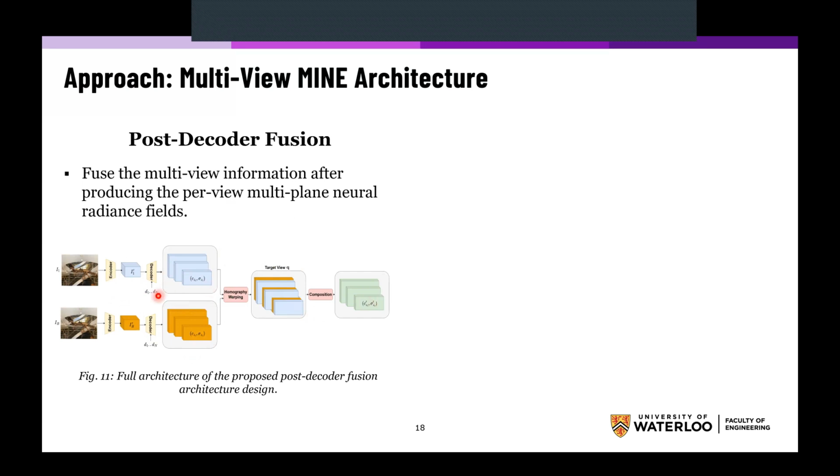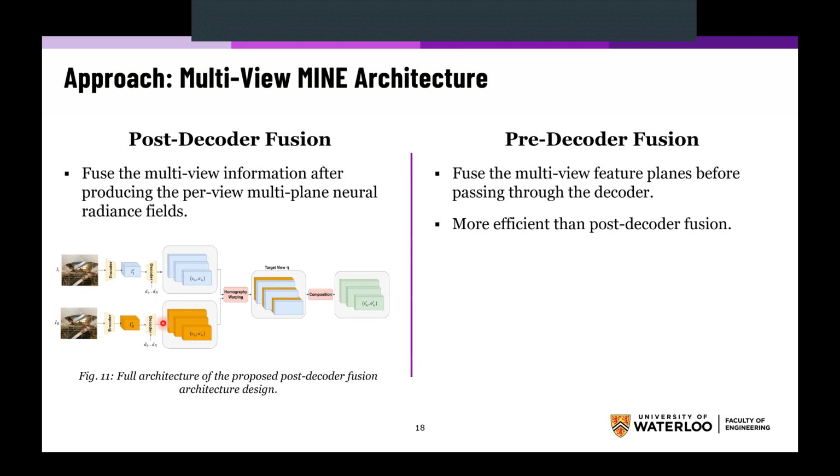It is quite obvious that this method is not very efficient, since we call the decoder n times for n input views, which is not efficient in practice. For that reason, we propose a pre-decoder fusion module, where we fuse the multi-view feature planes before passing them through the decoder, which is more efficient than the post-decoder fusion.